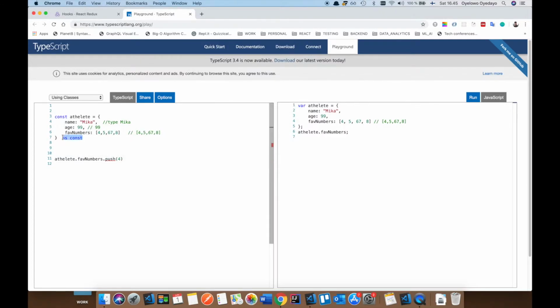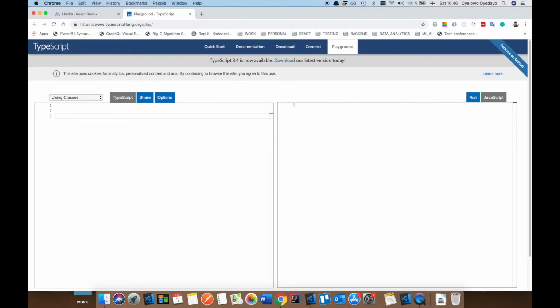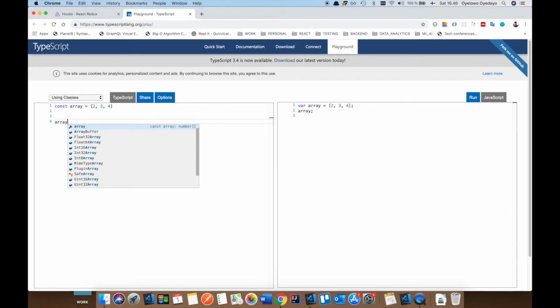Another way you can do the casting is by just saying const, and this still works. I think this is a really nice feature in TypeScript, I think from TypeScript 3.4 or something. So you can also have your array. You have 2, 3, 4. You can also freeze this array, right?